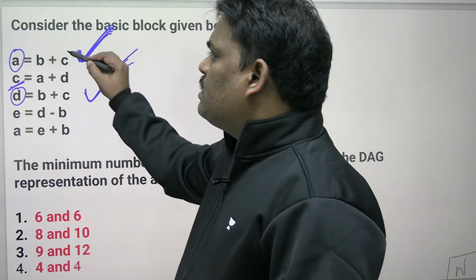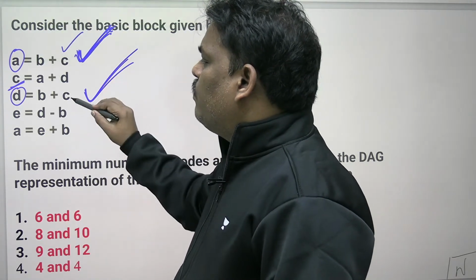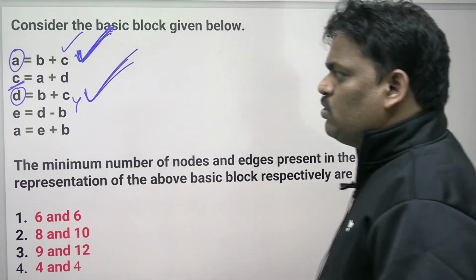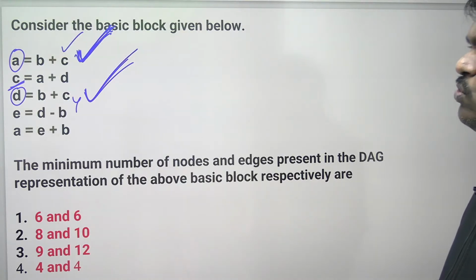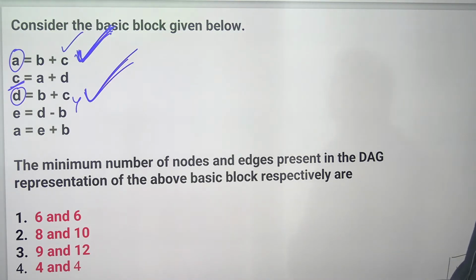The reason is that here C is different. Please be careful. It looks like the first line and third line are the same, but they are not, because in between there is a C which is updated. That updated value the third statement is using. Remember, A and D are not the same. Please be careful.